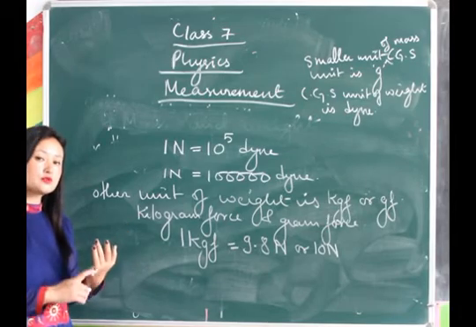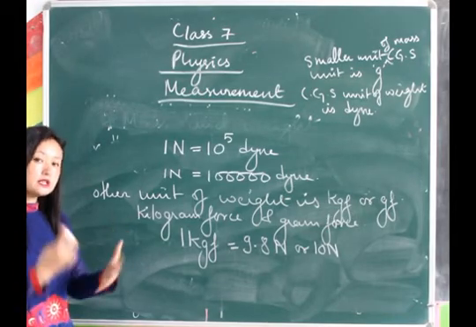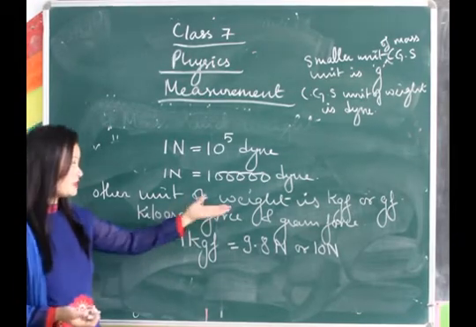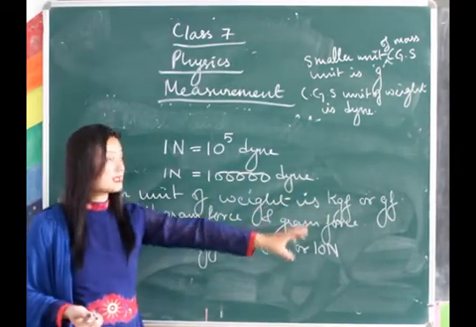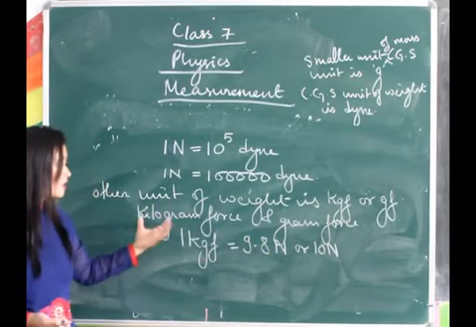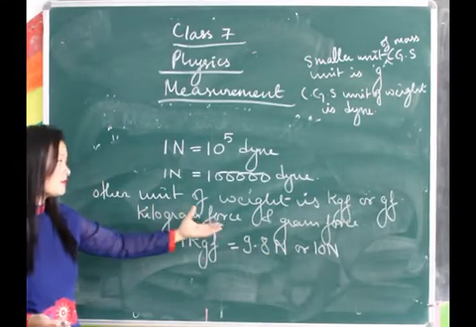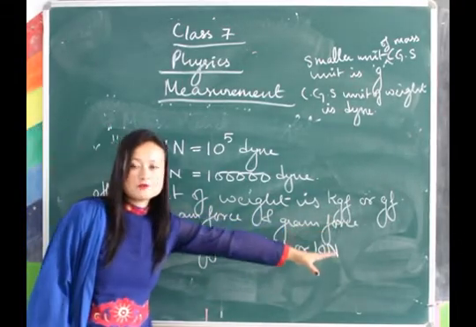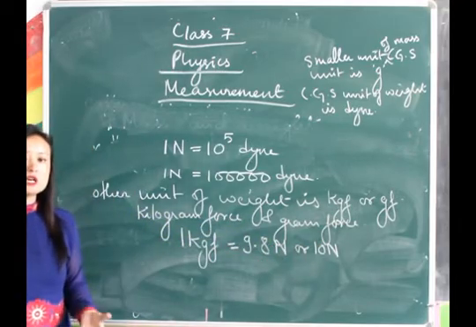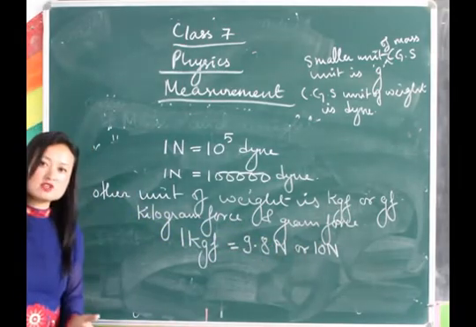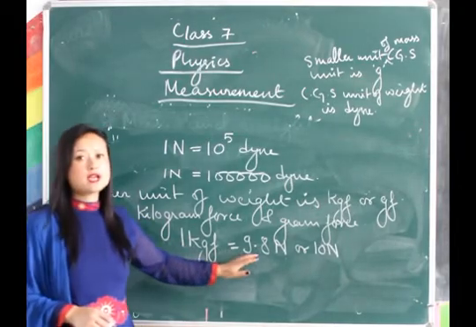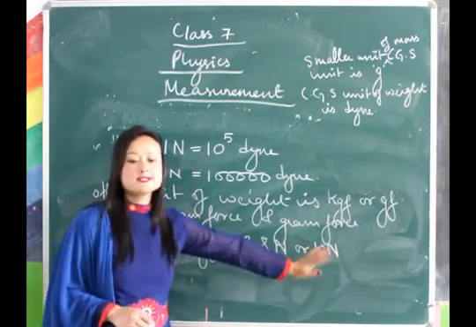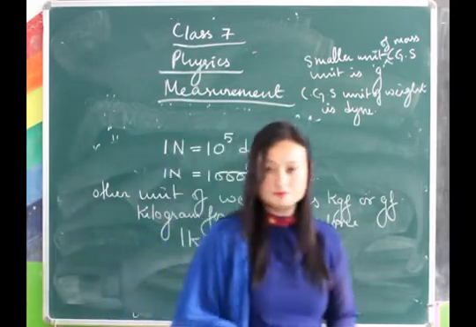So other than Newton and dyne, the other units which measure weight are kgf, or for smaller weight, gf. kgf stands for kilogram force, gf stands for gram force, and the relationship between kgf and Newton is 1 kgf equals 9.8 Newton or 10 Newton.